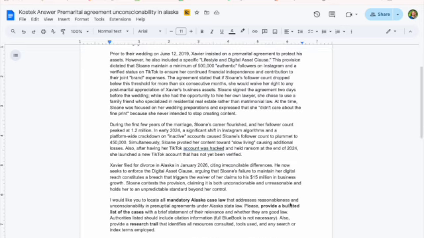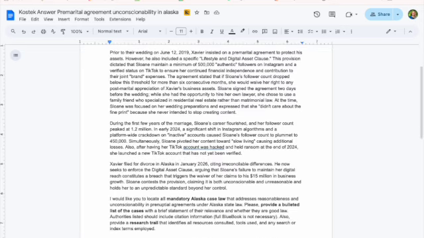So as we look through what we want, all mandatory Alaska case law. We're going to provide a bulleted list of those cases, a brief statement of their relevance, and then whether they're good law. Then you're also going to provide a research trail that identifies all resources consulted, tools used, and any search or index terms employed. So you are going to create a research trail, even if you have dead ends or if you find the same case multiple ways. Tell me about it so that I can see that in your research trail.